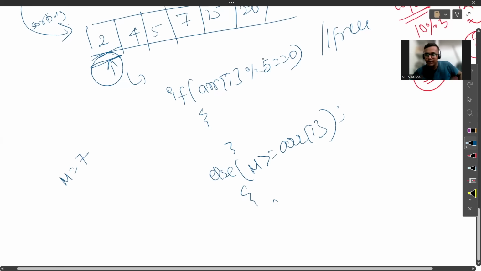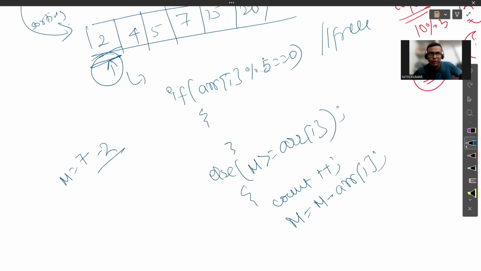So the count will be incremented by 1 because we have bought one candy, and the total price we have will be subtracted by the price of that particular candy. So the new amount we have now will be just 4 rupees. No, 5 rupees. Understood? And the count we have is 1.